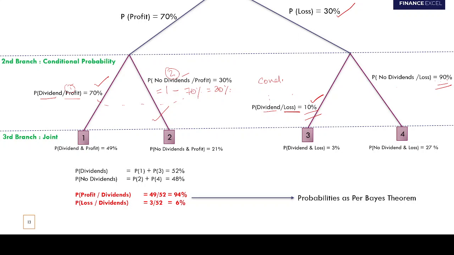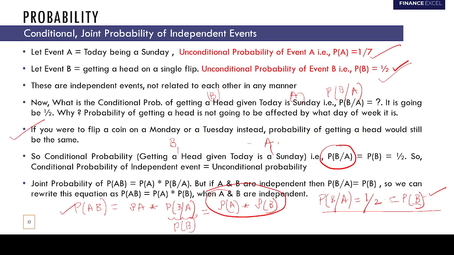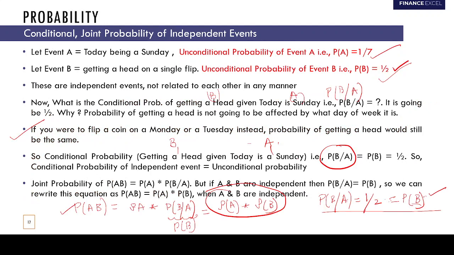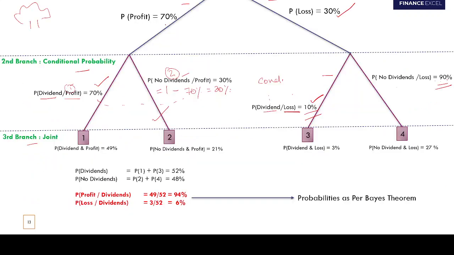So guys, you can see we are using the tree approach. The first branch of the tree is your unconditional probability. The second branch is your conditional probability. The third is joint. I had told you that your joint probability is unconditional into conditional. So now you just multiply these probabilities to get your joint probabilities.